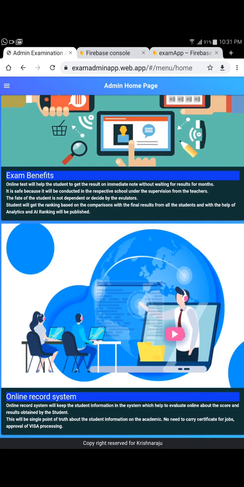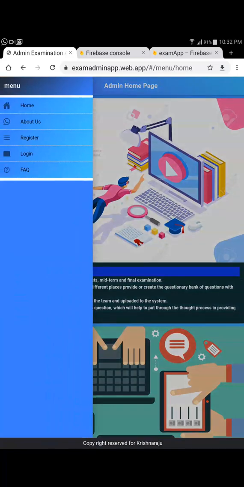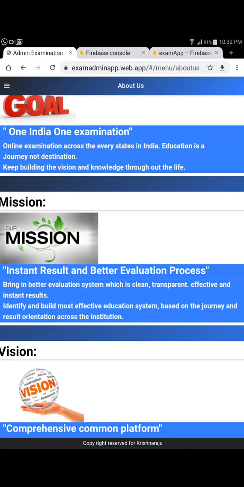So let's go through this application. If you see, you have an admin homepage which broadly talks about what it is, and there's an about us page which talks about our goal and expectations. As I said, this is completely kept for India, for board exams. We wanted to have one India, one exam, rather than each state having a separate question paper and exams conducted. That's the motive and the goal, but that will take a while and a big journey to reach the destination.